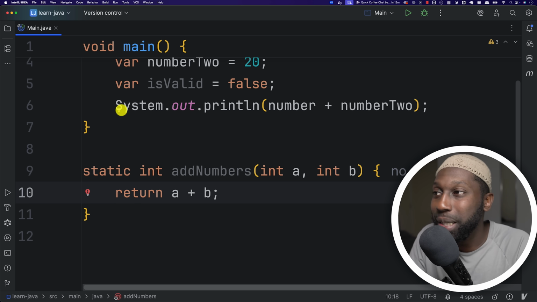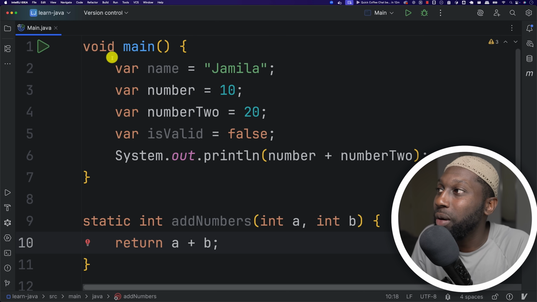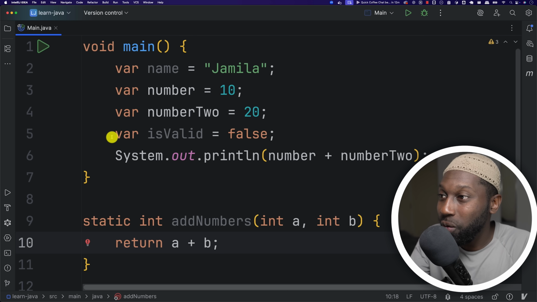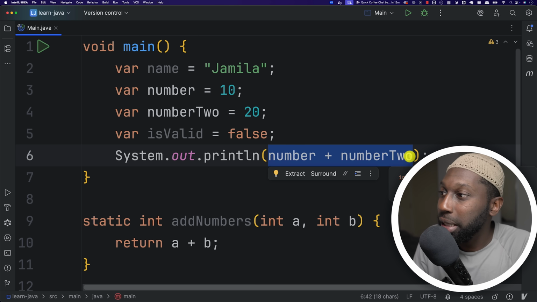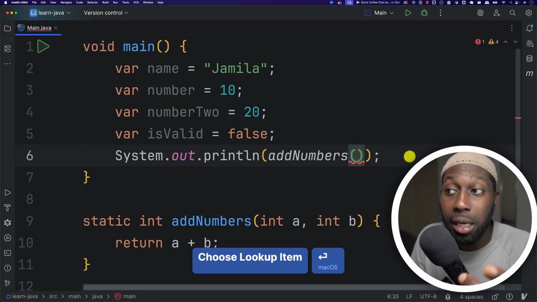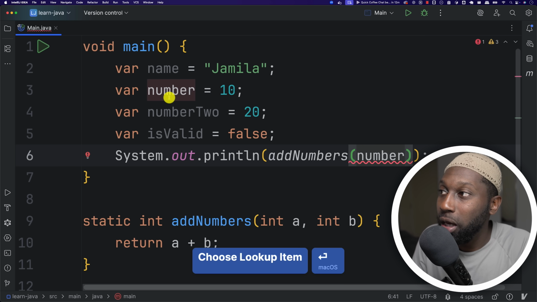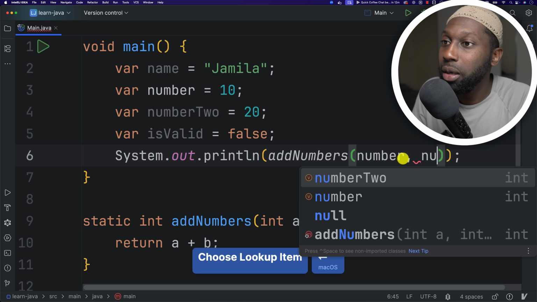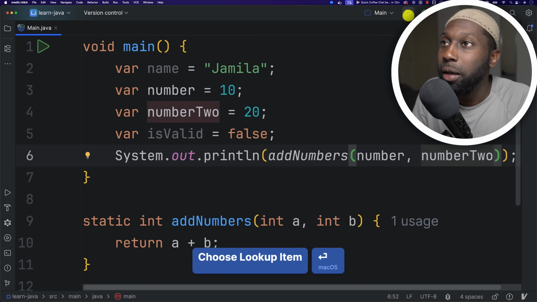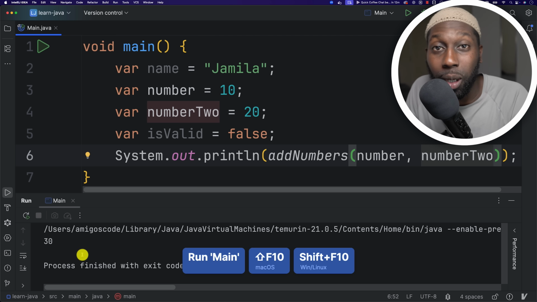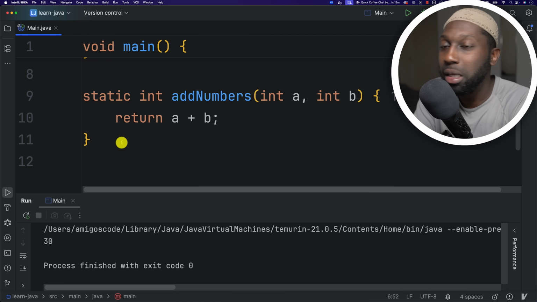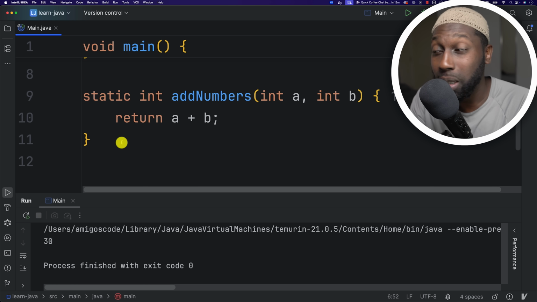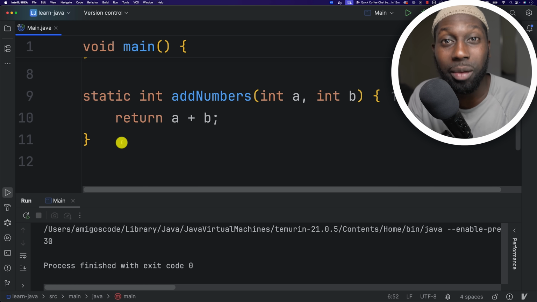Now, how do I use this? So here, back in our main method, and this is where the application runs, I can now say, instead of this number plus number2, I can just say addNumbers and then pass the number, which we have right here, and also number2. So nice and simple. If I run this, you can see that we also have 30. So these are methods, and you can create methods to perform anything. So this is where you actually implement all of your algorithms. So methods, it's very, very important.